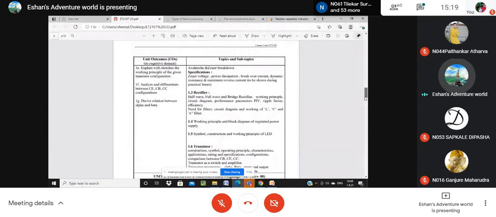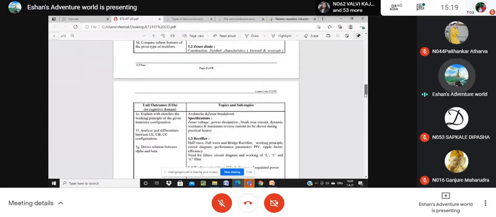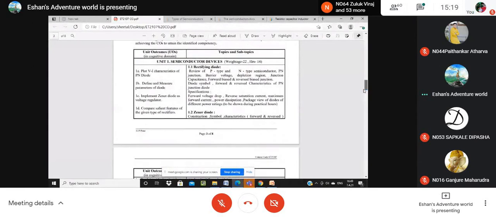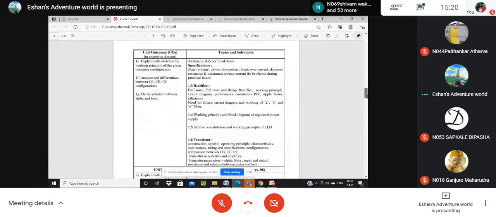Okay, this is your first chapter. This first chapter is actually the basics of electronics. Therefore, the weightage is also large. The weightage is 22. It means the first chapter covers three different electronic components: the rectifying diode, Zener diode, and the transistor, along with the rectifier, LED, and the regulated supply. These are nothing but the basics of electronics.